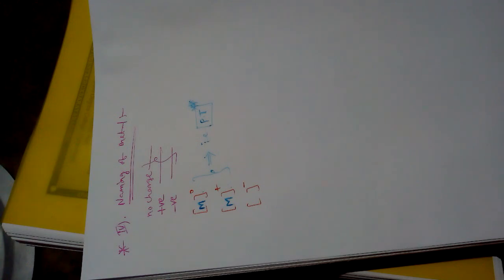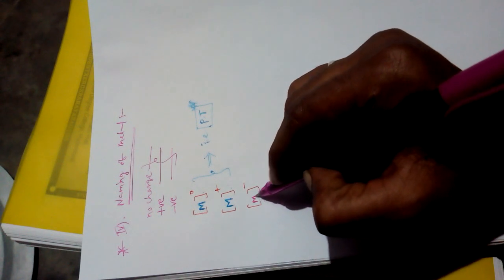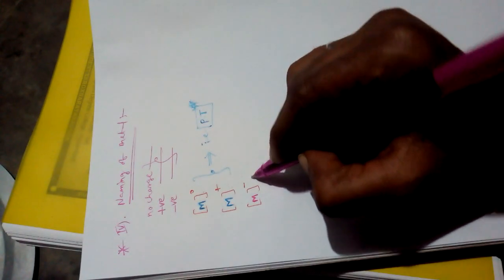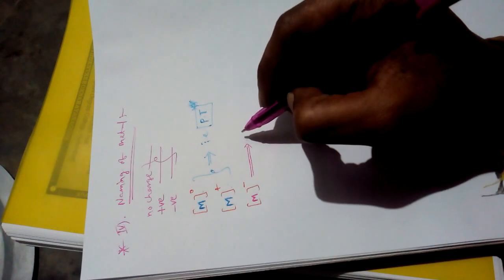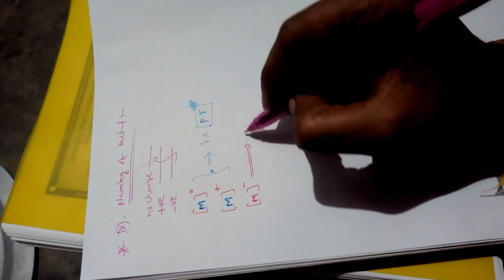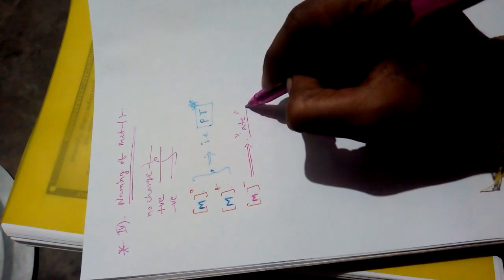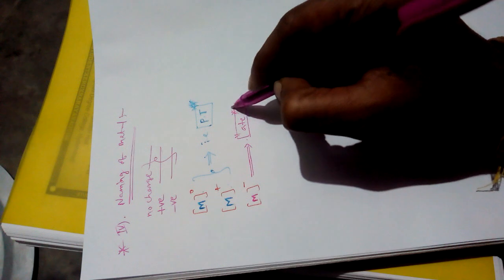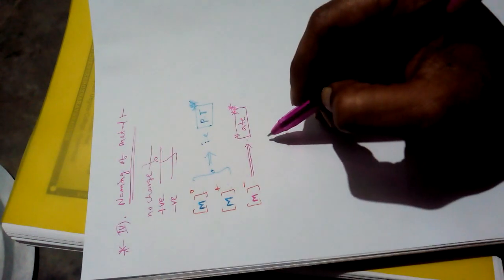But if the metal is present in this complex, it means anionic complexes. Here what happens is, when the metal is present in anionic complexes, the metal name ends with the word ate. If the metal is present in anionic complexes, the metal name ends with ate.